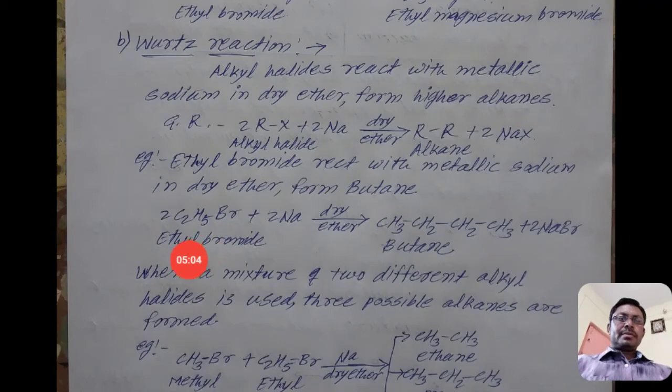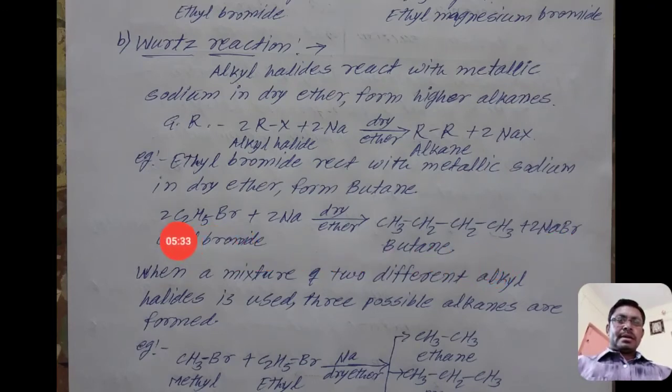See here, twice C2H5Br, ethyl bromide, plus 2Na in the presence of dry ether, we get butane, that is CH3CH2CH2CH3, that means C2H5C2H5, and the byproduct 2NaBr, because sodium combines with bromine and we get sodium bromide.